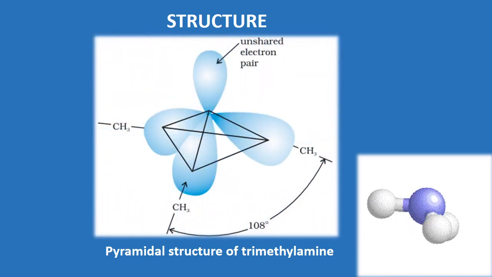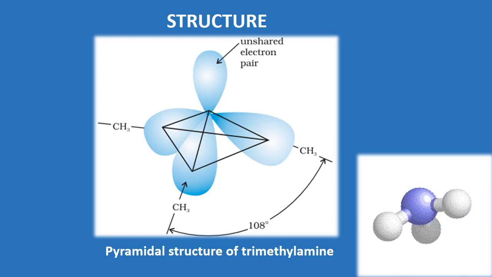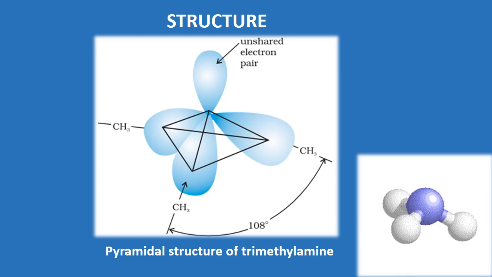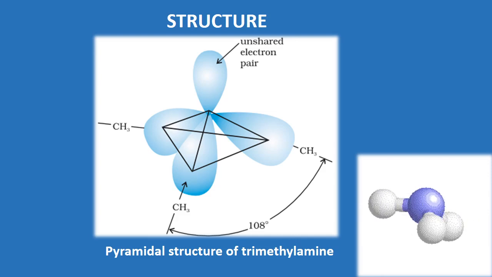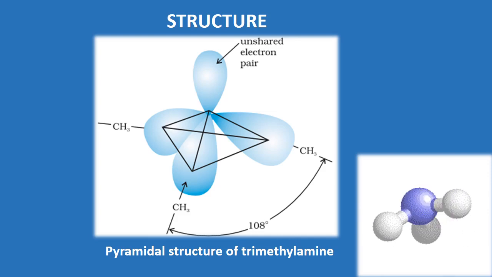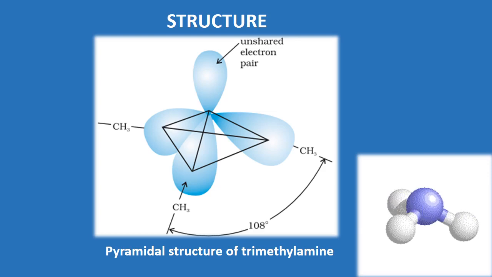For example, trimethylamine, that means one nitrogen contains 3 methyl groups and they are bonded with single bonds forming a bond angle of 108 degrees, which results in a pyramidal structure of trimethylamine.